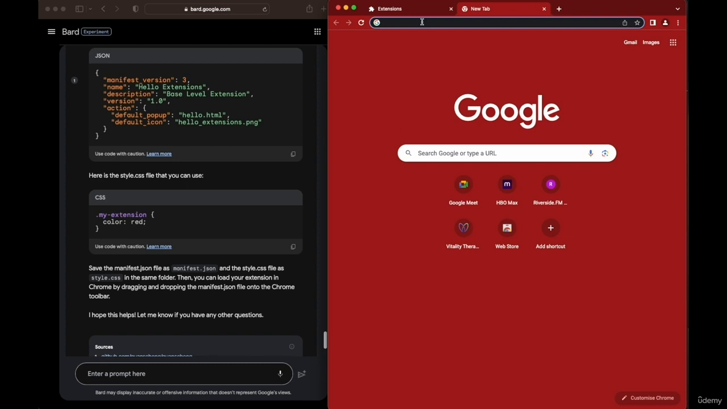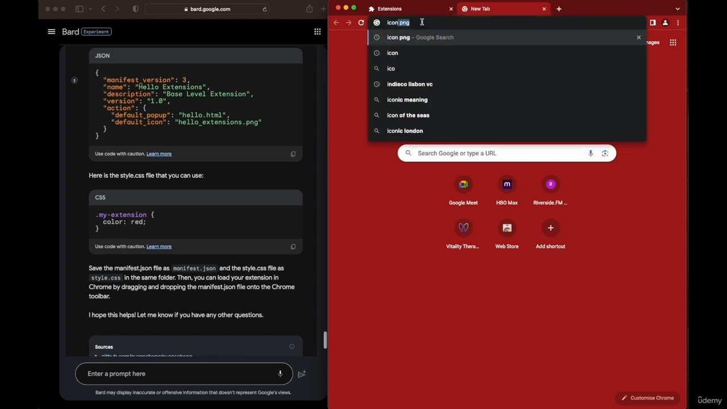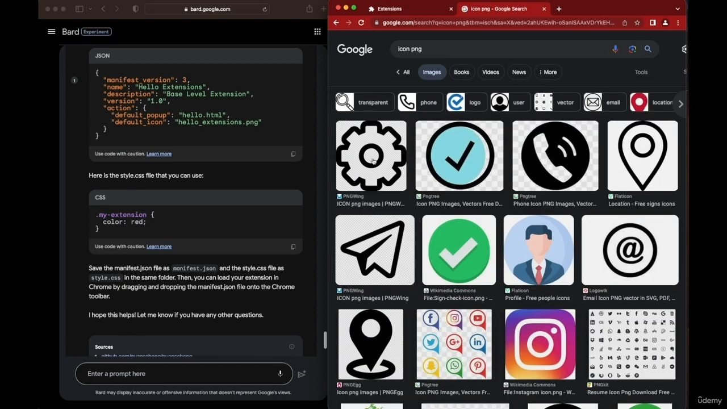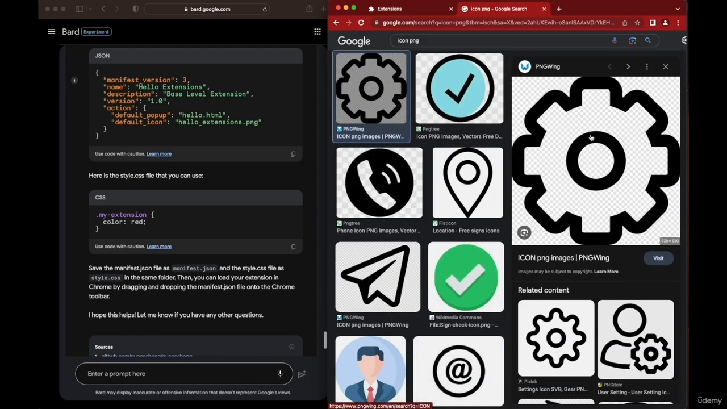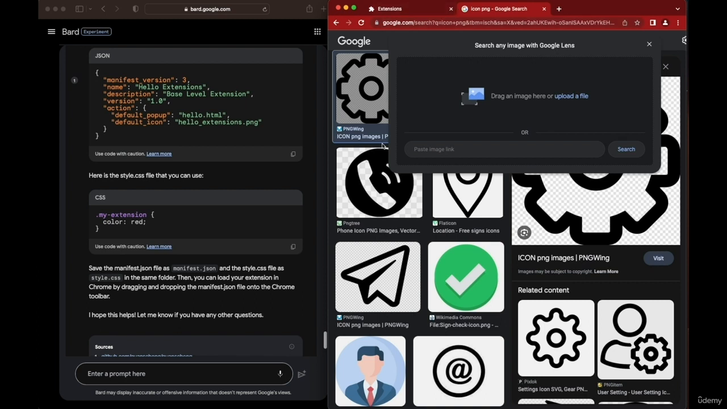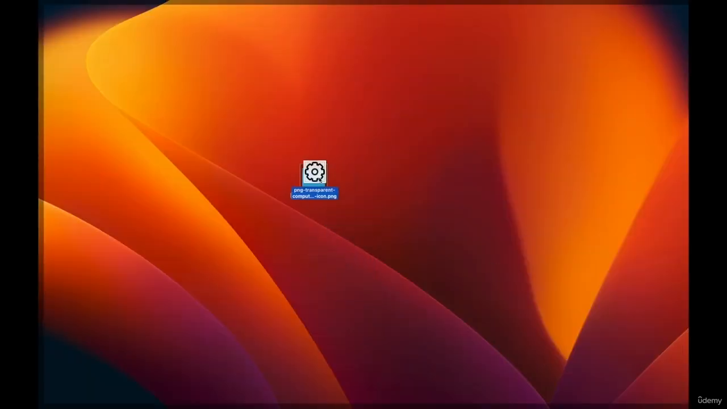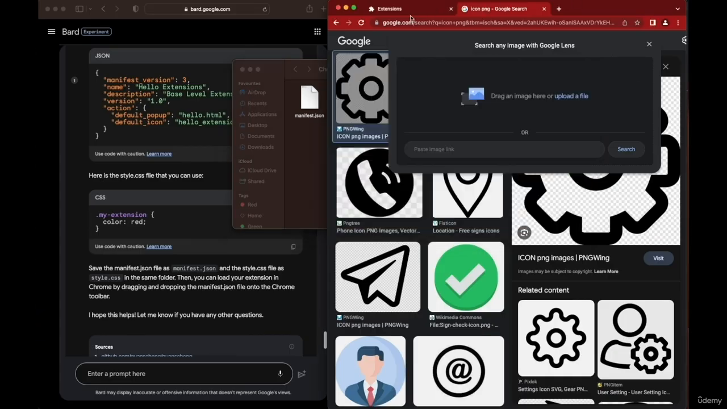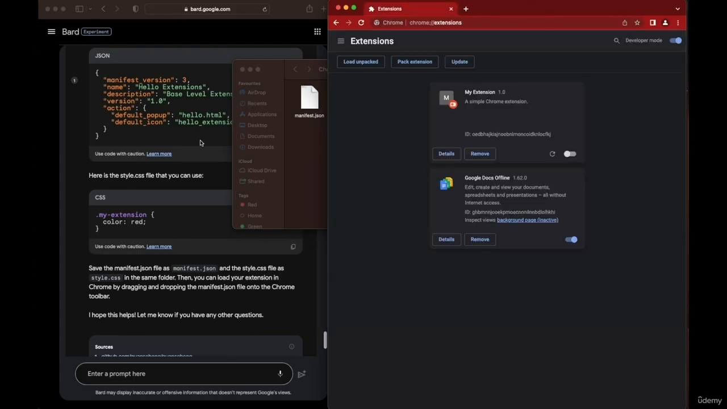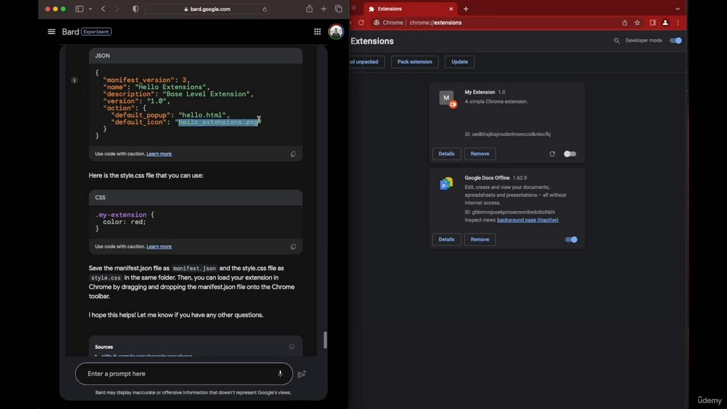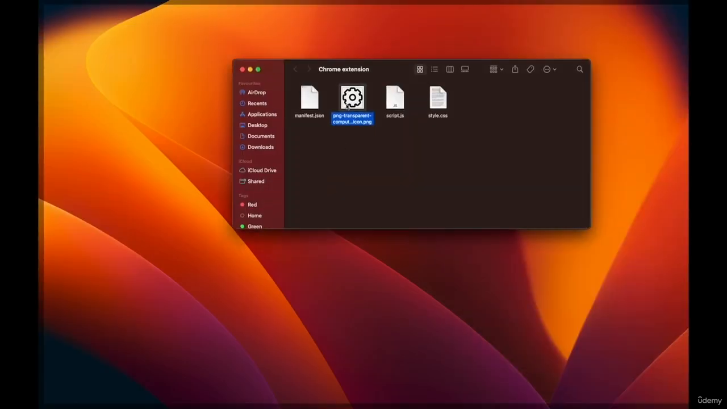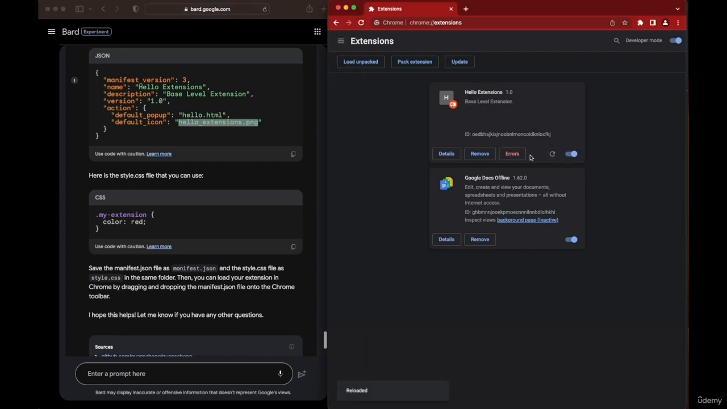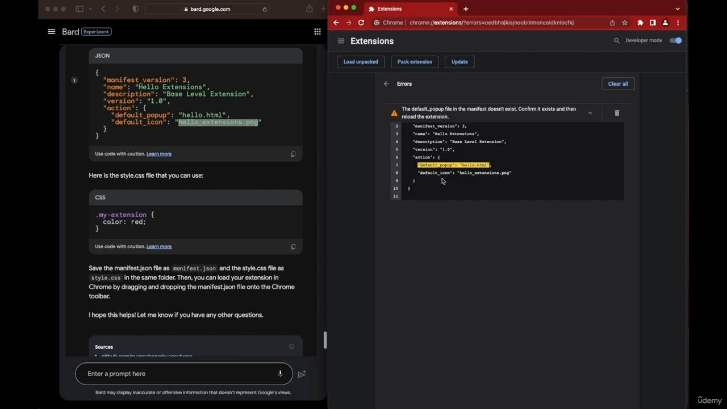Okay, so now I'm going to go ahead and just download a simple icon. Let's say icon.png, look for images, and I'm going to go ahead and save this one. I'm going to drop it in the folder. And what was the name of the icon? It was hello extension.png. So that is the name that we're going to give it. Okay, so let's try to rerun it now and see if it works. Oh, we got an error.